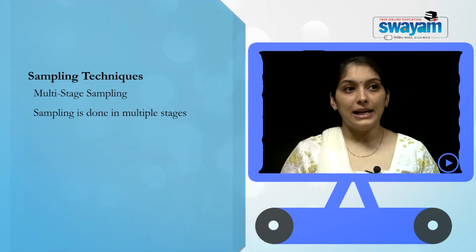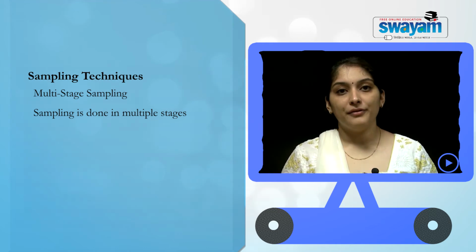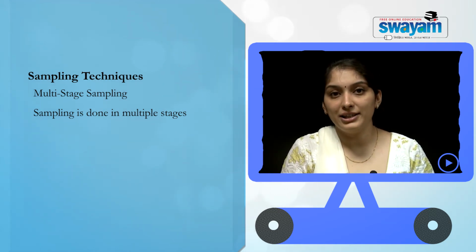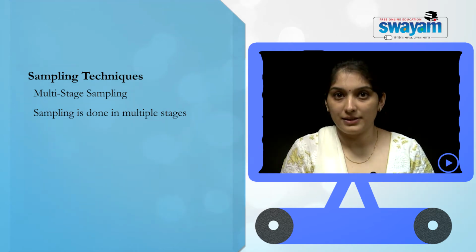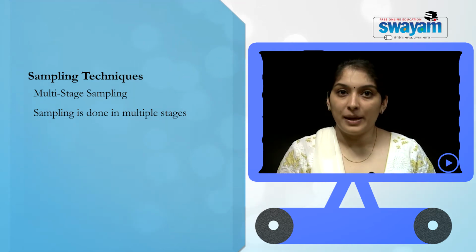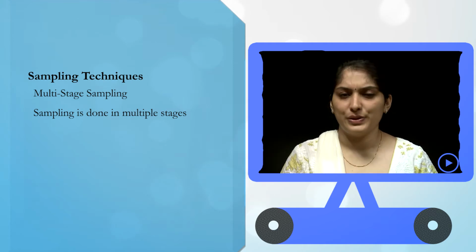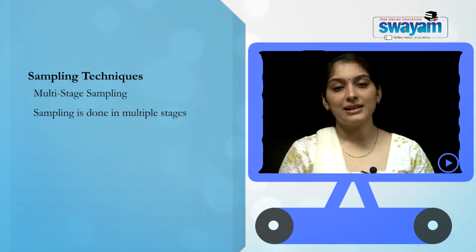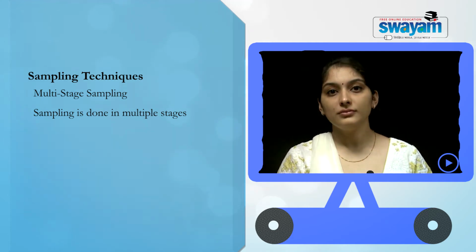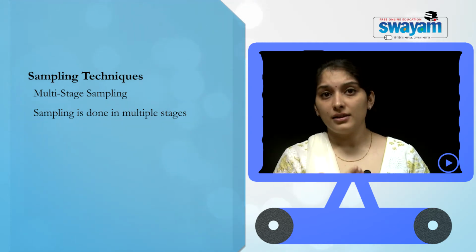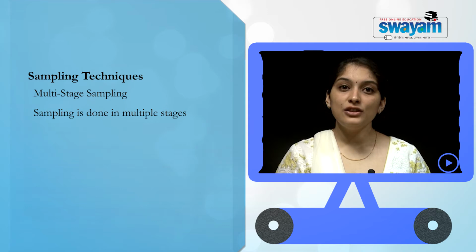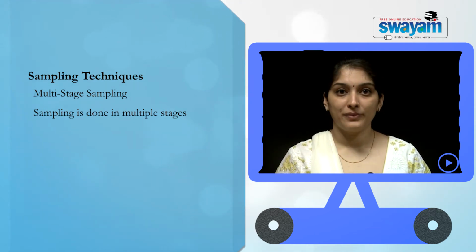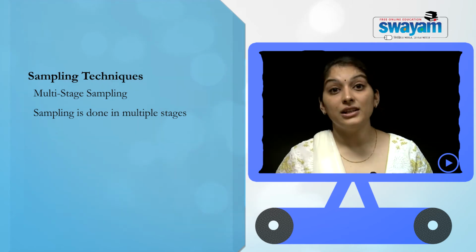Now what happens is, in multi-stage sampling, we take a particular universe, we divide it into different categories or different areas. Okay, that is one kind of sampling. We have already divided into, let us say, clusters. So we have done cluster sampling at one stage. In each of the clusters, we will further do some other sampling. Let us say we are doing stratified sampling. In each of the strata, we are further doing some more sampling, let us say sequential sampling, or if not sequential sampling, let us say interval sampling.